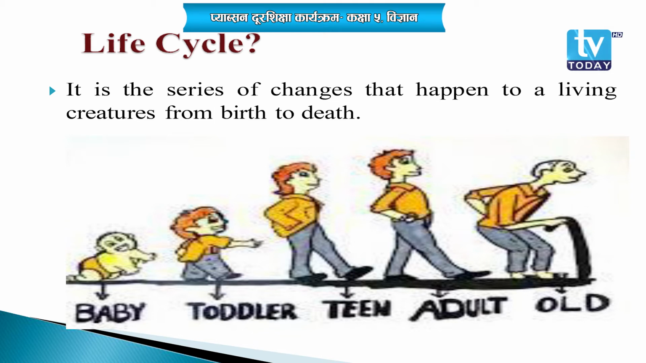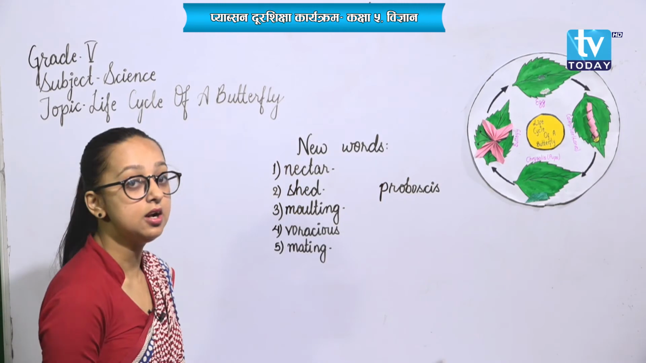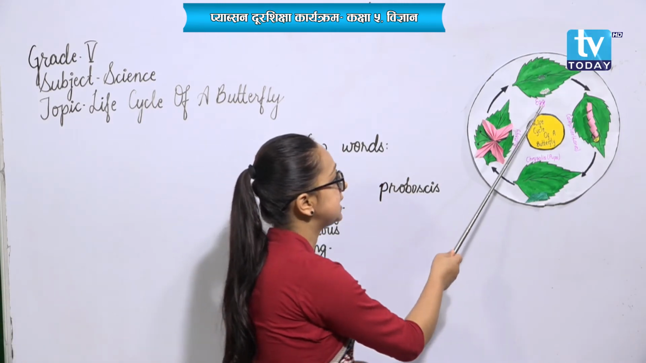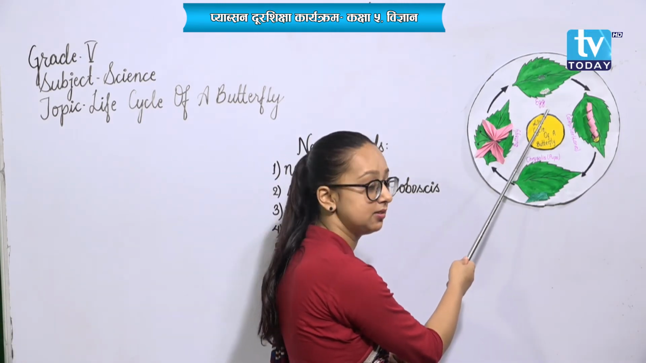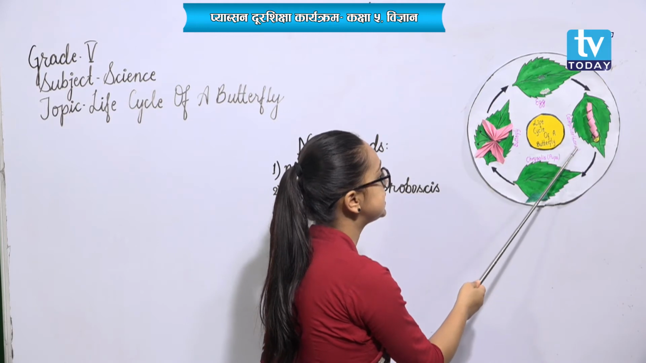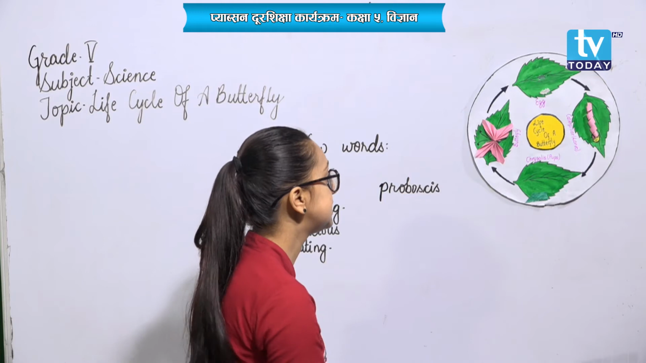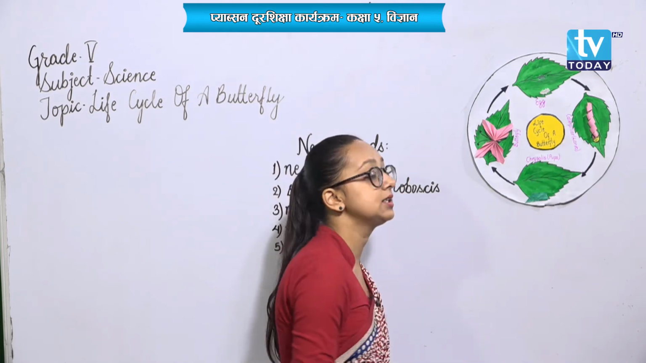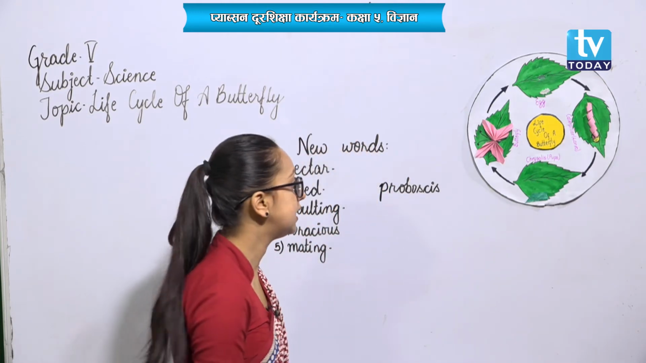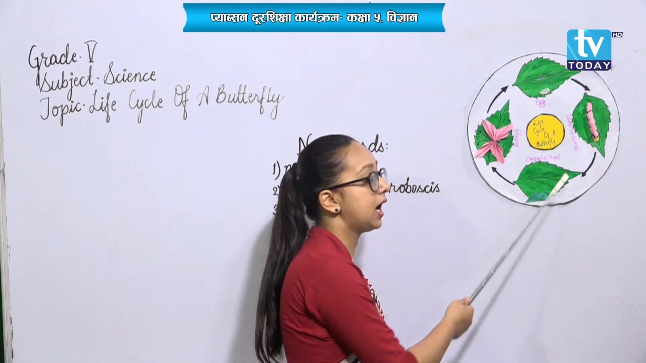And the life cycle of a butterfly is completed in 4 stages. Here we can see the first stage, it is egg. Next is the caterpillar stage, that is the larva stage. The larva stage of a butterfly is called caterpillar. Similarly, next is pupa.